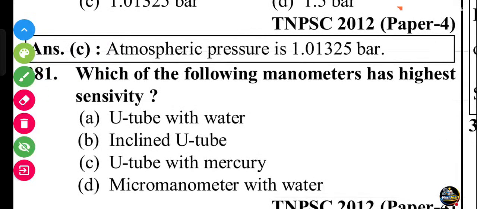Next question, friends. Which of the following manometers has the highest sensitivity? U-tube manometer, inclined U-tube, U-tube manometer with mercury, micromanometer with water. D, micromanometer with water. Remember this question.